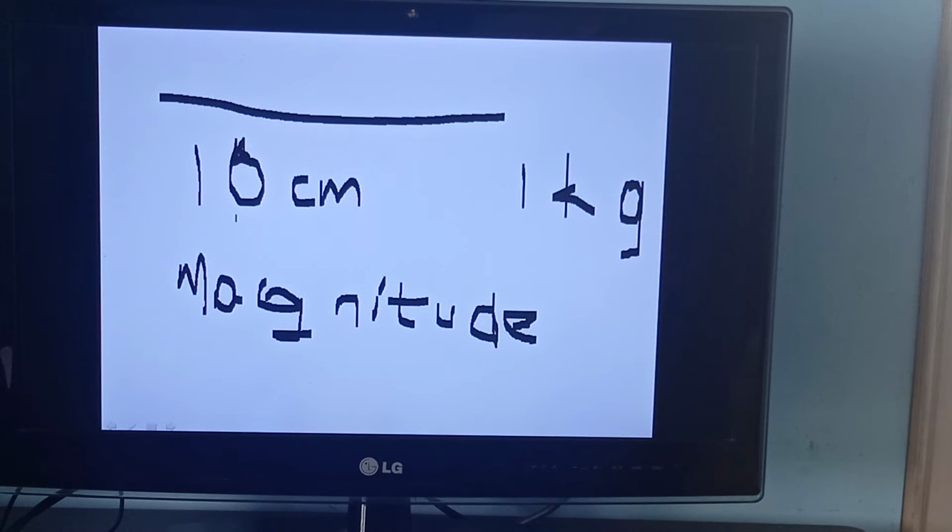Understood? Now just make these terms clear.